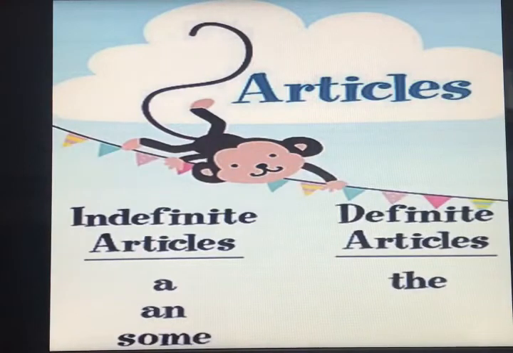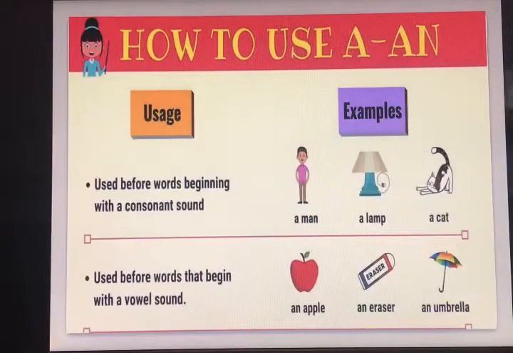They are broadly classified into two parts, indefinite articles and definite articles. A and an are indefinite articles and the is the definite article. Now, how to use indefinite and definite articles. First, we are going to study about a and an.